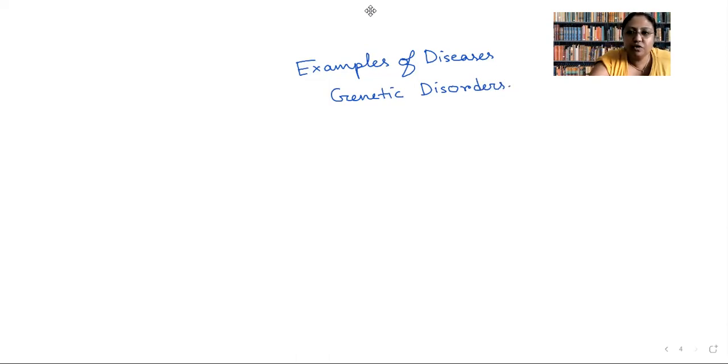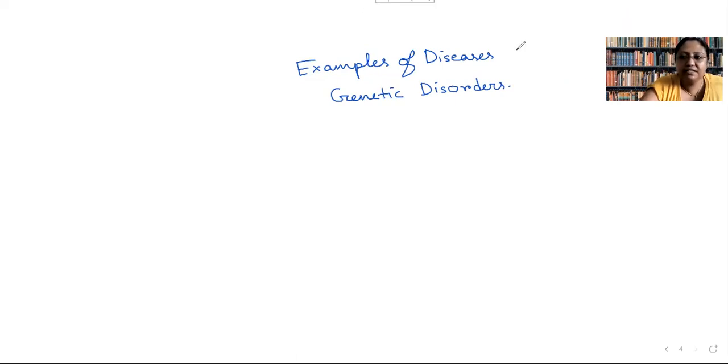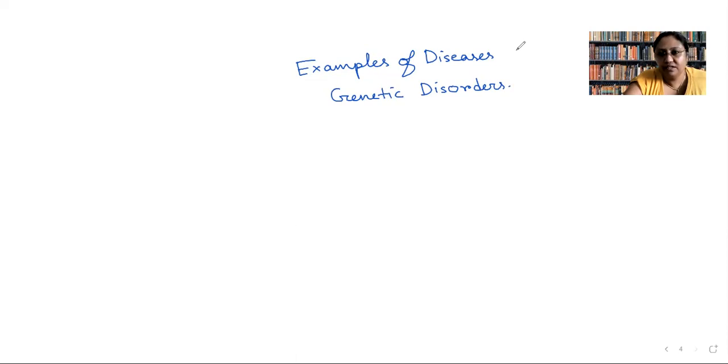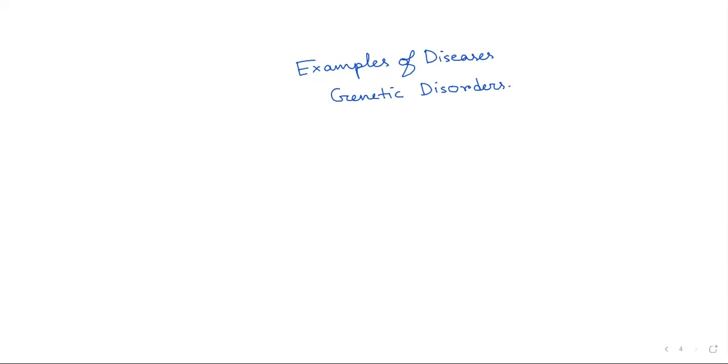In your textbook, you may find that first they talked about the pedigree analysis and then they talked about genetic disorder. But I thought if we know about the genetic disorders, we can have several examples, the way for monohybrid, dihybrid cross, we did several examples, no, and understood the point of view of different charts that is possible, different questions possible. Here in this case also, we will be able to go for pedigree analysis there.